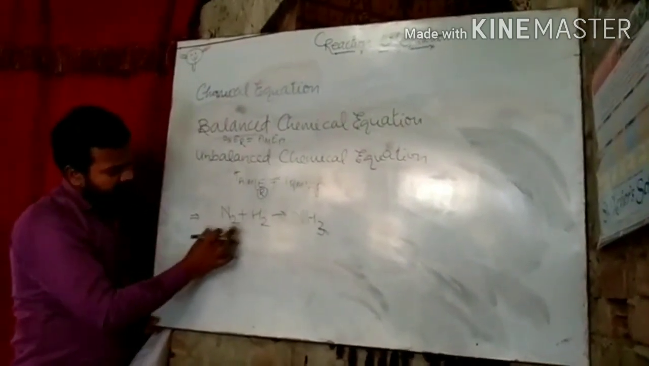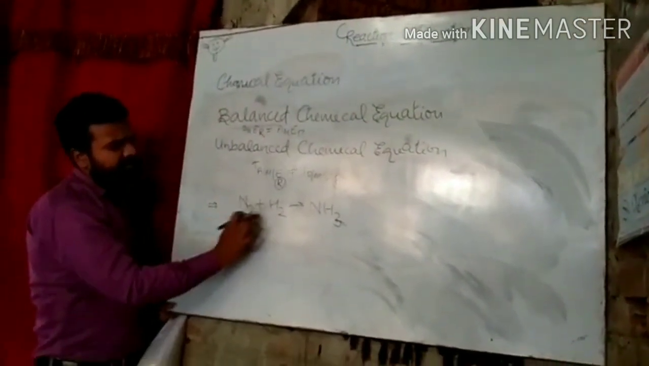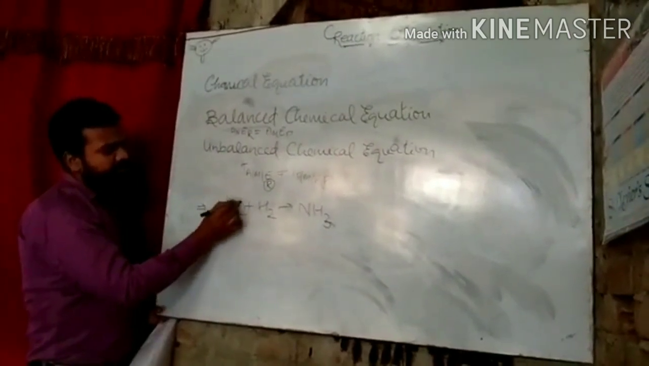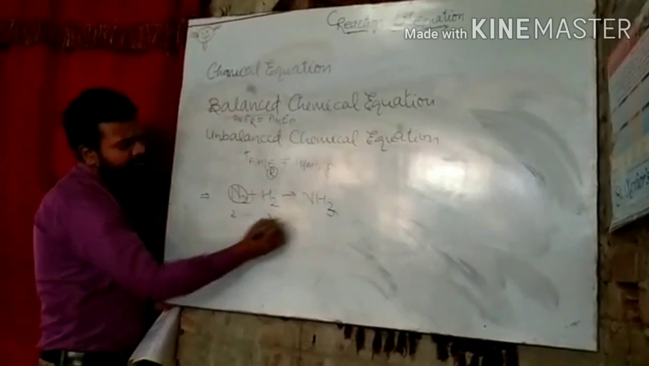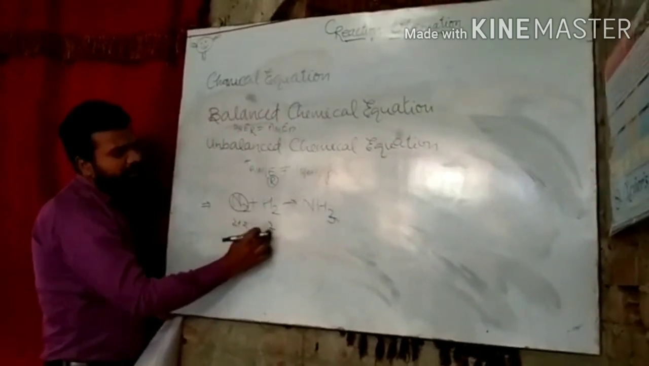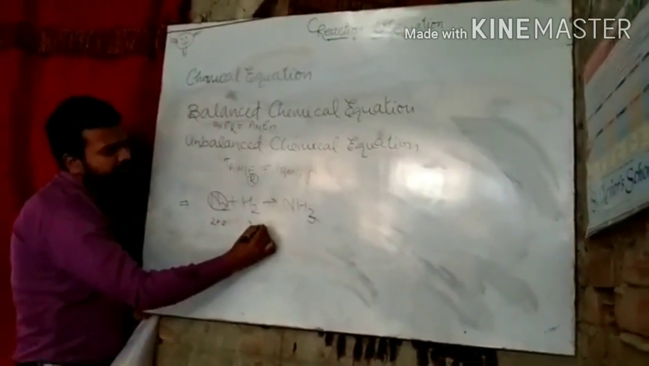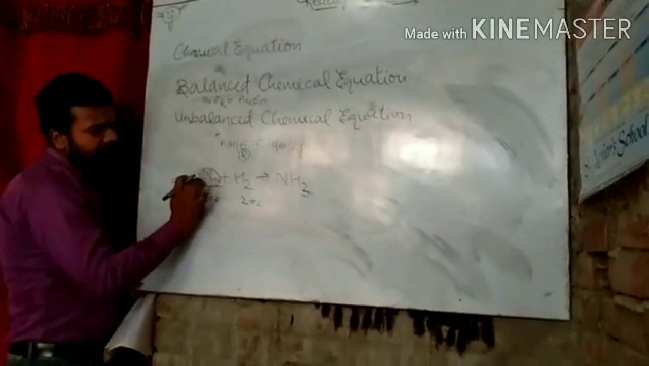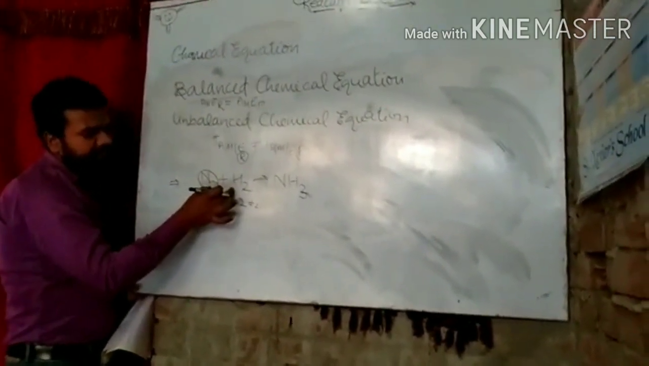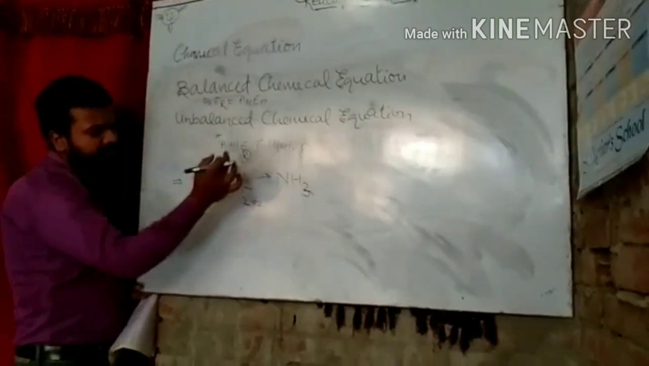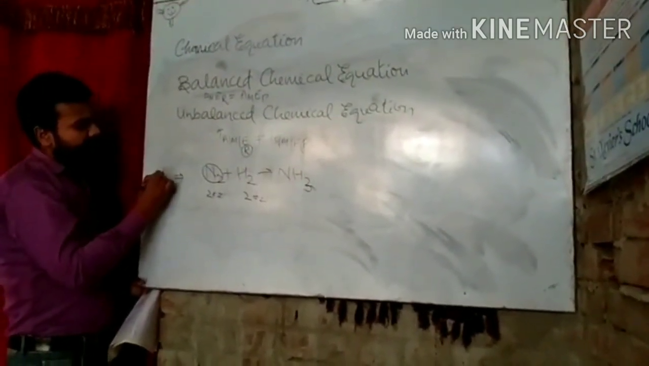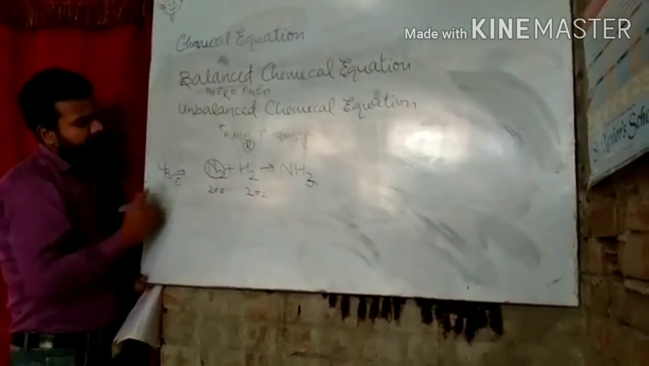Here, taking the atoms towards the reactant, nitrogen is 2 and hydrogen is 2, but here nitrogen is not equal to 2 and hydrogen is not equal to 2. That's why the number of atoms of the reactant is not equal to the number of atoms of the product. That's why it is termed an unbalanced chemical equation.